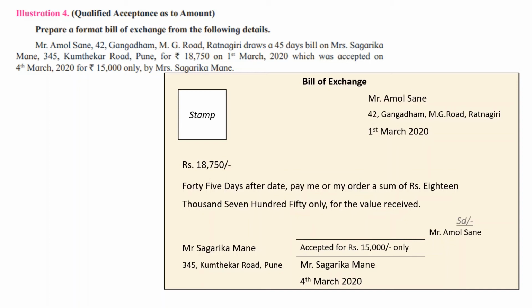And then the name of the payee is not given. That means it will be pay me or my order. Then the amount in words and amount in figures should match. Then Sagarika Mane and her address, because she is the drawee. And most important, when she is accepting, she is going to specify accepted but for rupees 15,000 only. Thereafter her name and signature, and thereafter the date of acceptance. But remember, since it is a bill after date, the period of 45 days will not be counted from 4th March, but from 1st March. I hope it is clear to all of you.